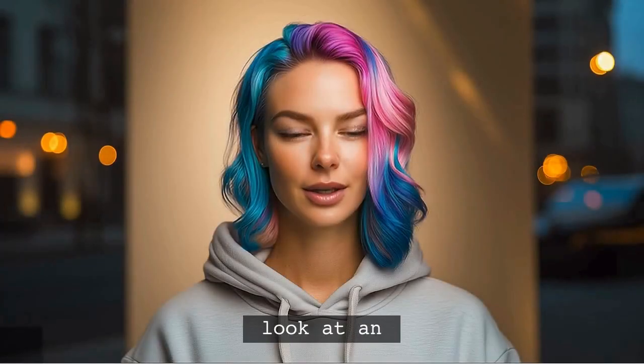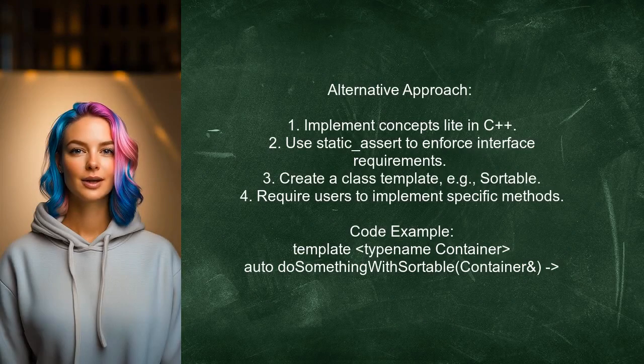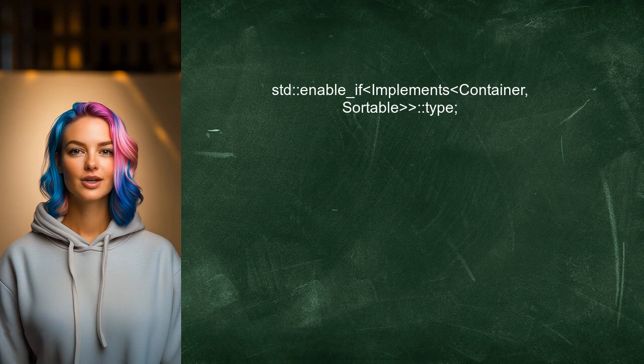Let's take a look at an answer from another user. This user suggests implementing concepts light in C++. They mention that you can use static assertions to express interface requirements, similar to the static assert method discussed earlier. They provide an example of a class template called sortable, which requires users to implement specific methods. To enforce this, users can utilize sortable in their class declarations.